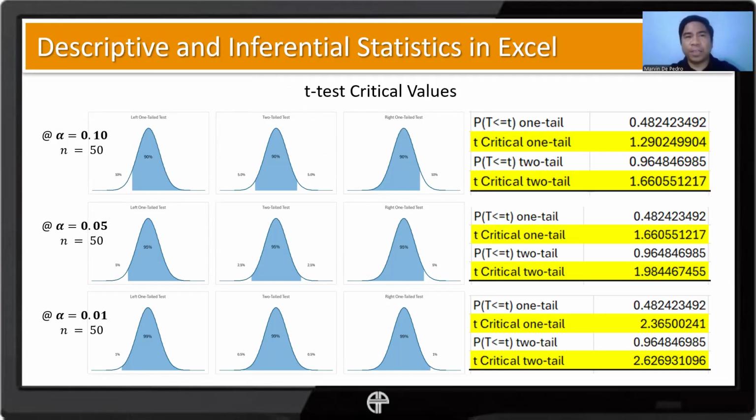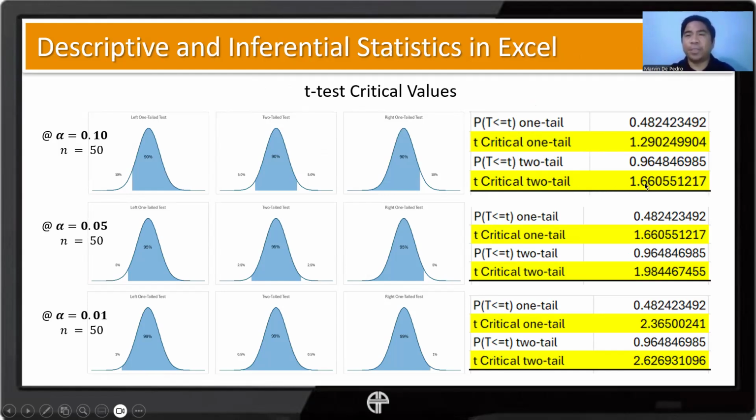If this is one-tailed, either left-tailed or right-tailed, then we have one critical value only. If left-tailed, this should be negative; if right-tailed, positive. If it's two-tailed, we follow the other one instead.